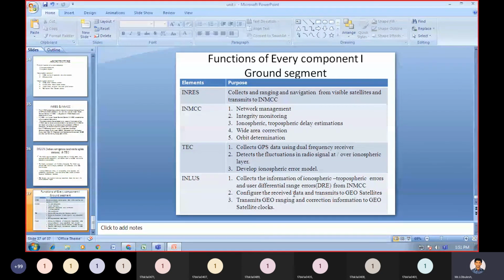INMCC, what is the purpose? TEC, what is the purpose? INLUS, what is the purpose? You need to read out the table carefully.